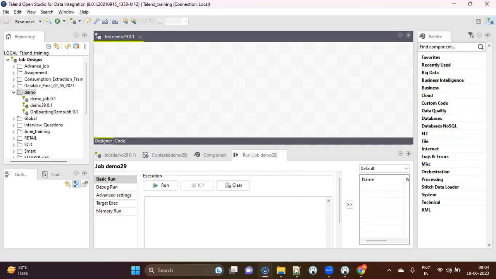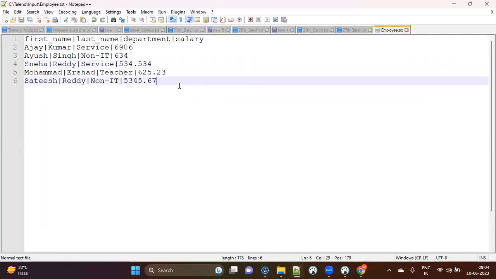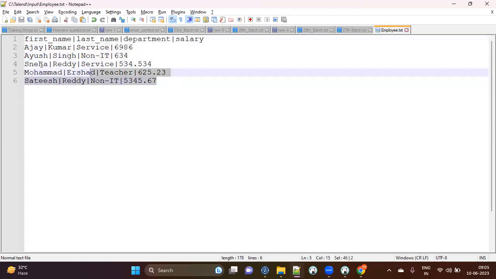So let's take an example of this file. I have this data right now. I'm doing a very traditional type of ETL. You might feel that Excel is very traditional, but Excel is not. Excel has some limitations, it cannot go beyond a certain number of records. But a normal text file or a CSV file can go to millions of records also. So this is the traditional form of data that you are going to receive.